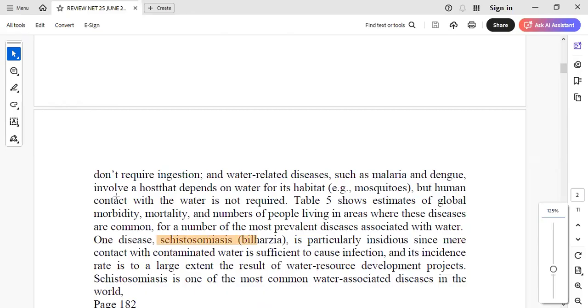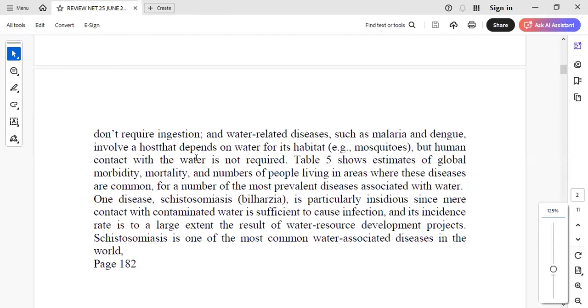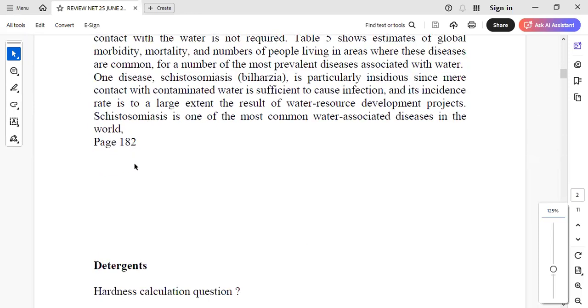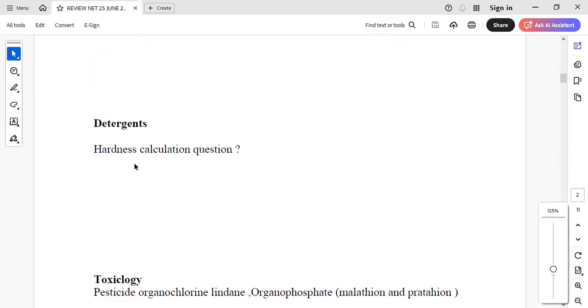schistosomiasis, right? Which is basically a water-associated disease. So this was the question there, and it was an interesting question. So we could have done it easily, and this was given on page 182 in Gilbert Masters if you wish to see. Then we have a question on calculation of hardness from detergent area, which is there.